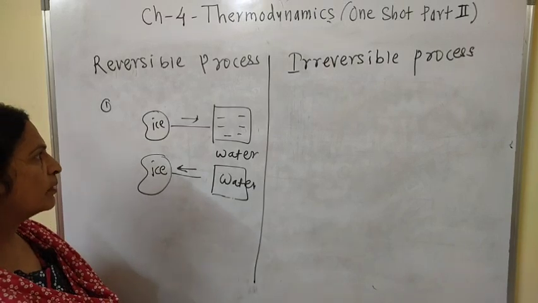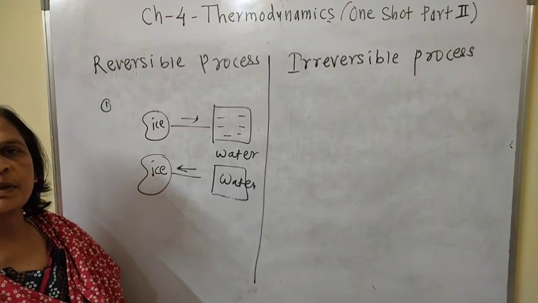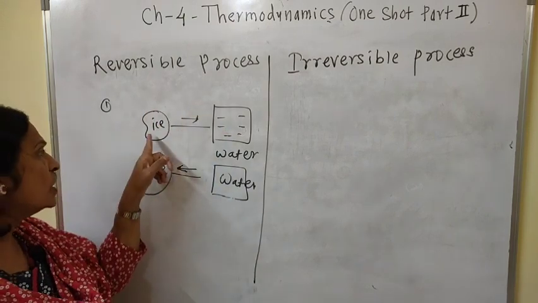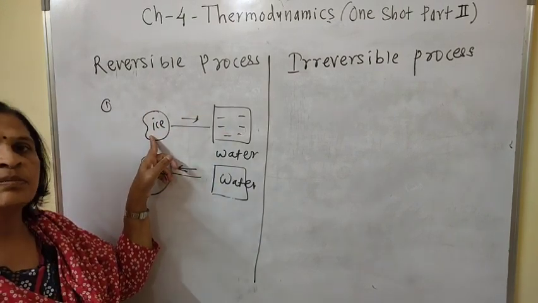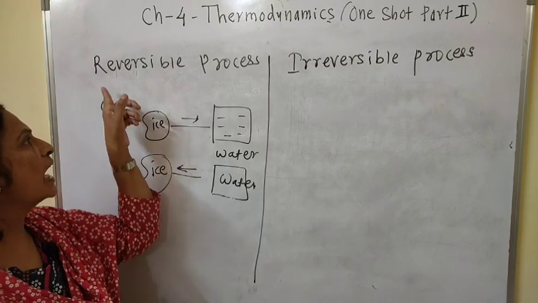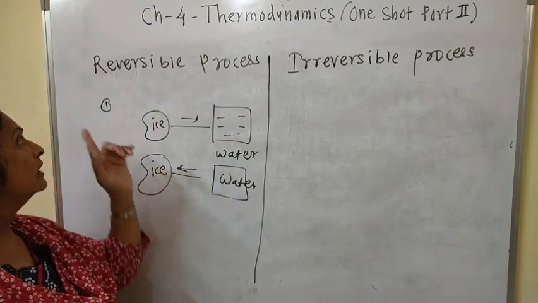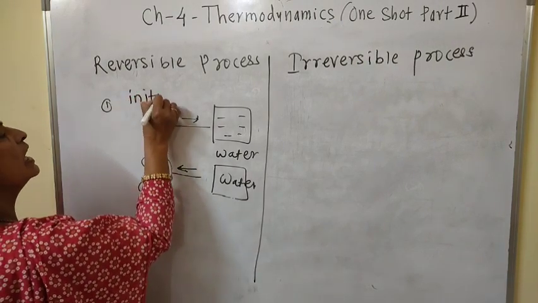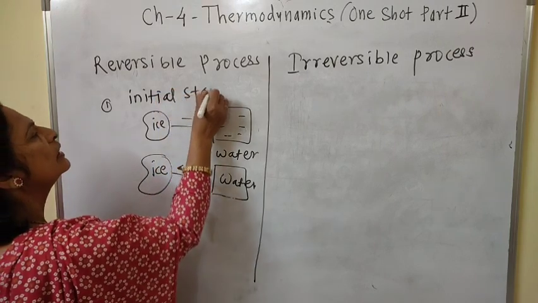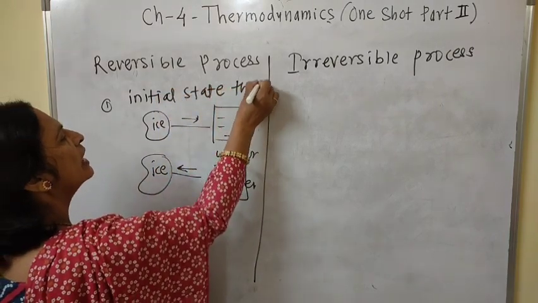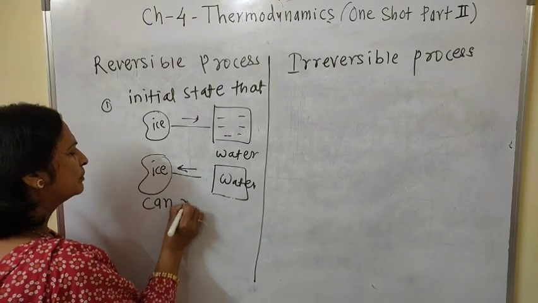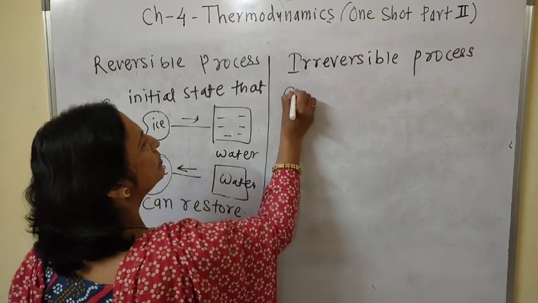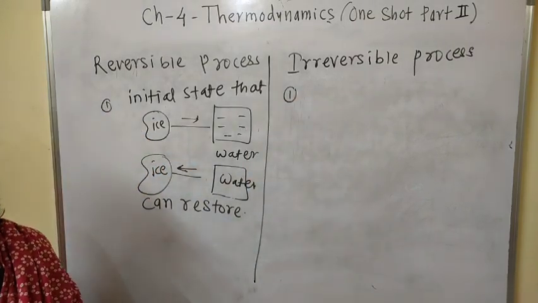Understood? And therefore, what is the definition of a reversible process? A thermodynamic process in which the initial state of the system can be restored is called a reversible process. Initial state can be restored. Now what is an irreversible process?